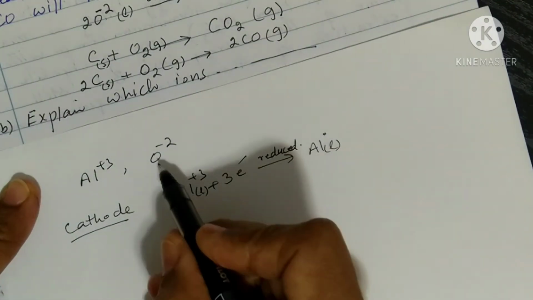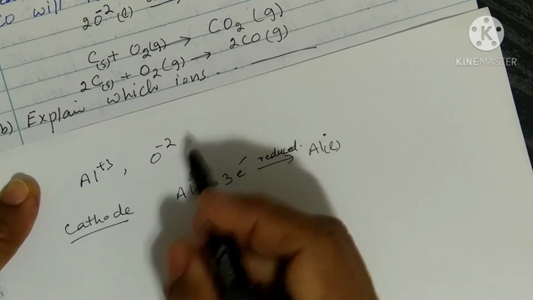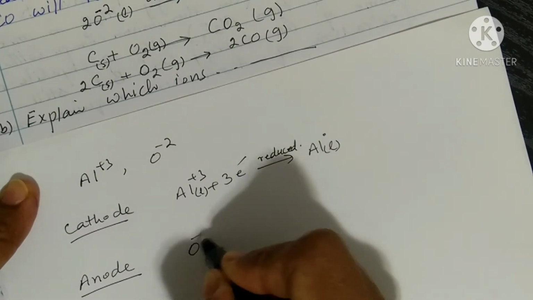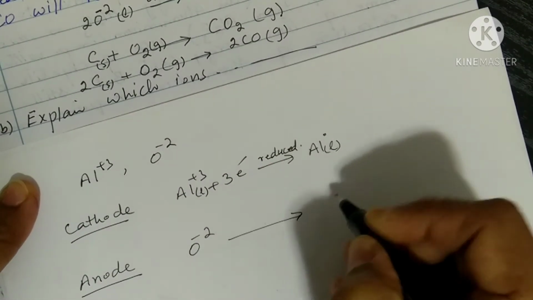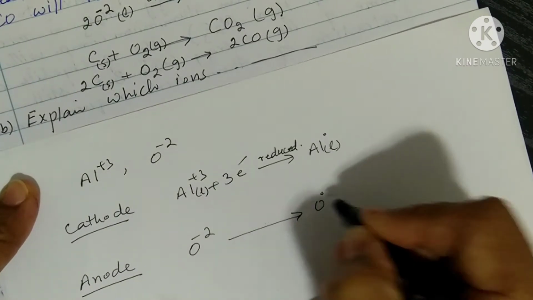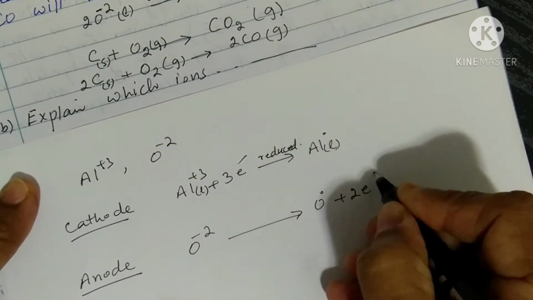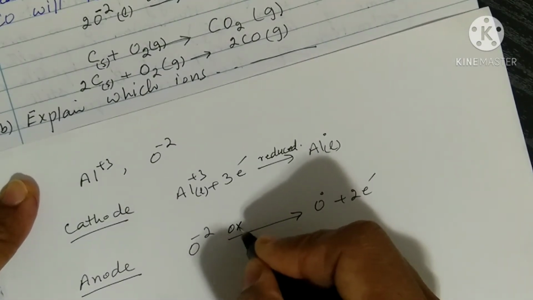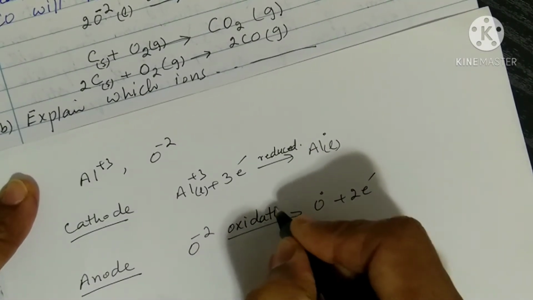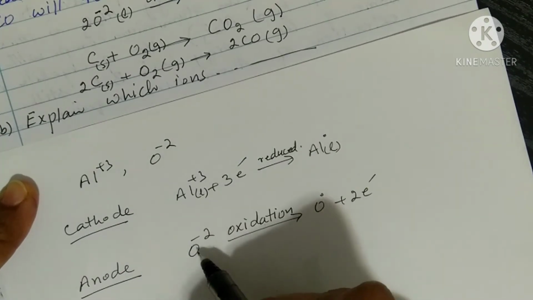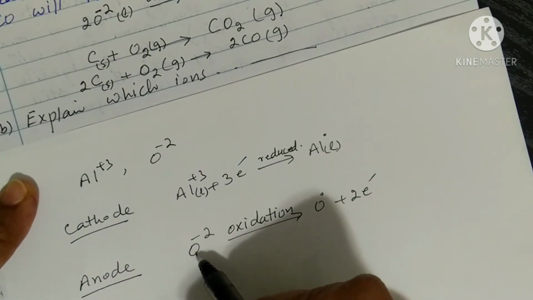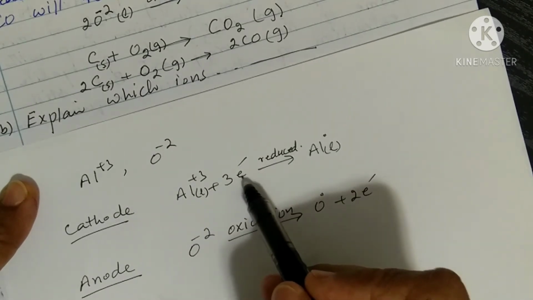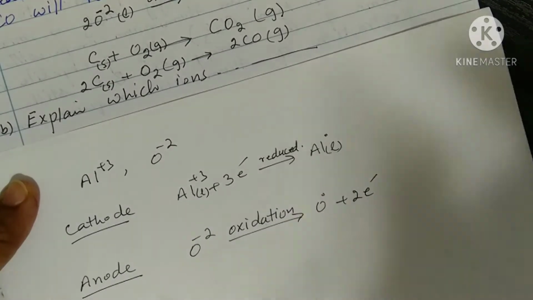And at the same time, oxide ions move towards the anode, and at the anode, oxide ions lose the electrons and convert into neutral oxygen, and loss of electrons is called oxidation. So oxide ions are oxidized at the anode, and aluminium ions are reduced at the cathode.